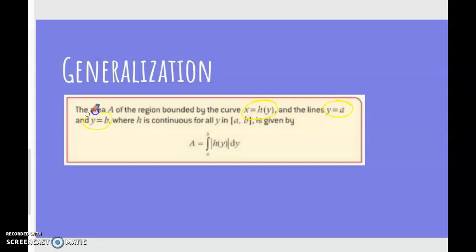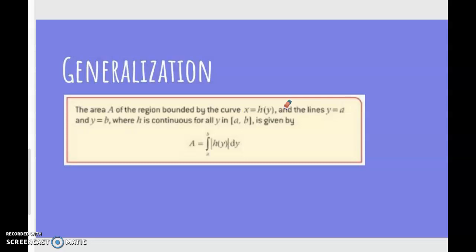Note that down. y equals a constant is a horizontal line. Where h is continuous for all y, we're always given continuous functions, is given by this. The integral from a to b of the absolute value, because whenever we're talking about area, we've got to deal with the absolute value of the integral. This area is always positive, the absolute value of the function.